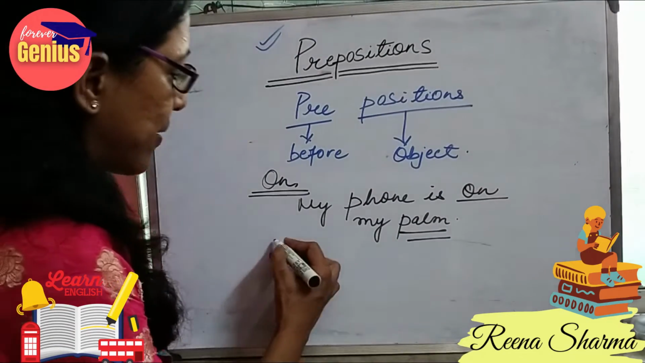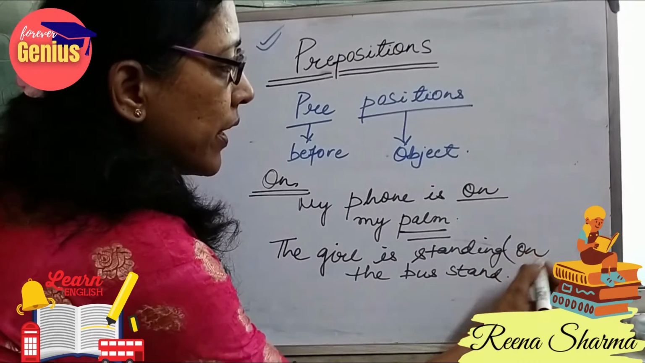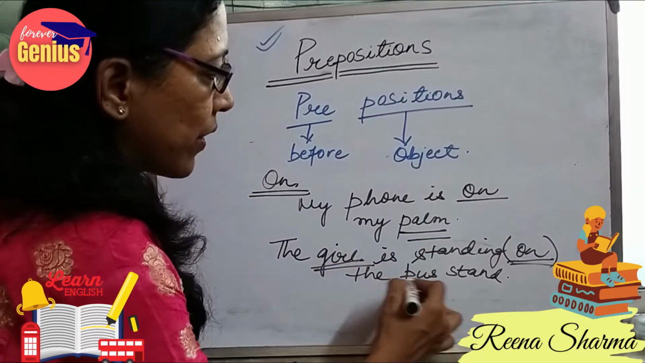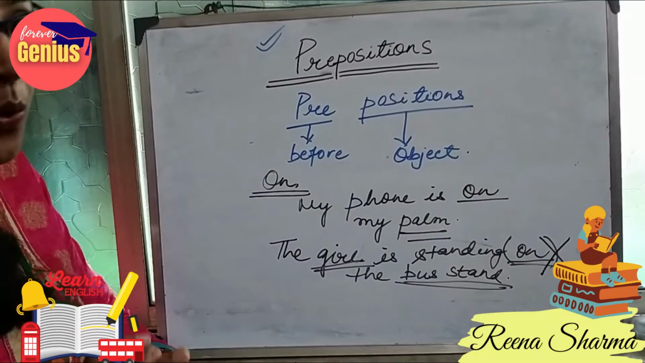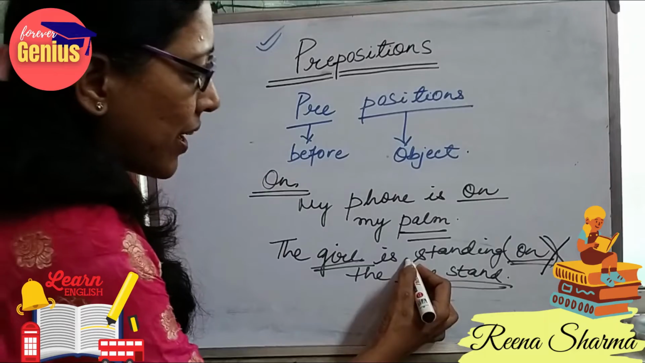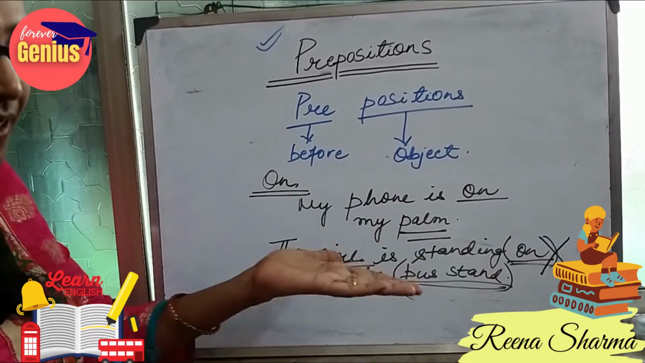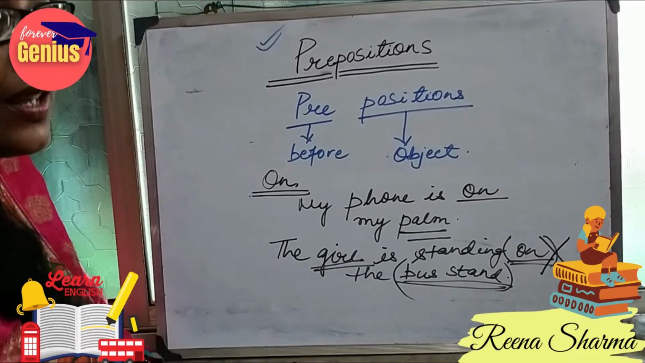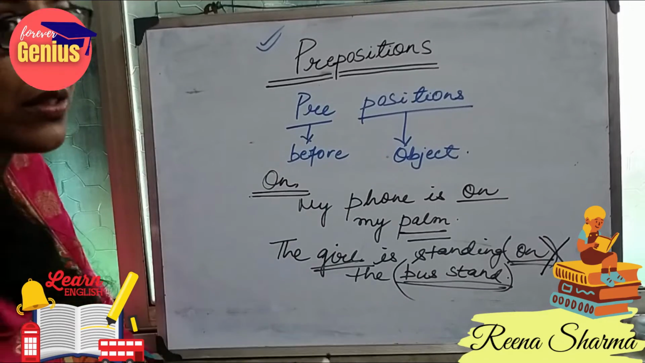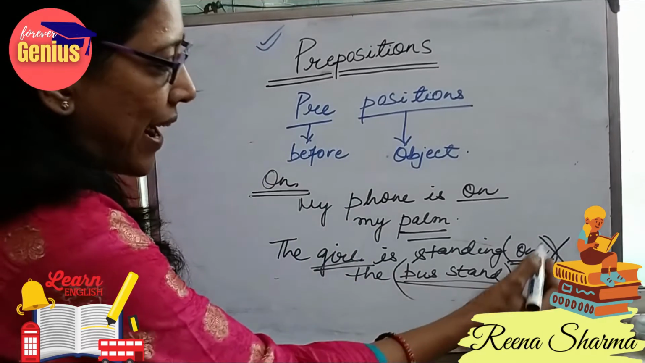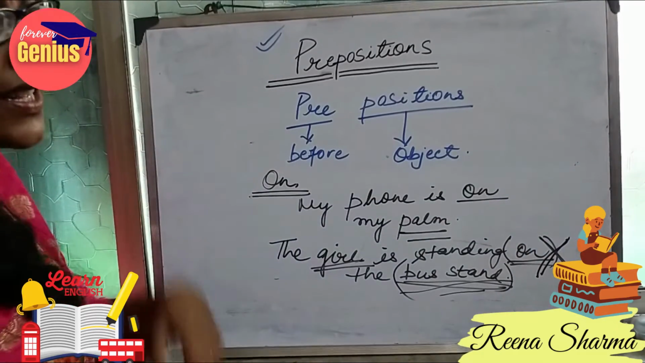Which are the other terms where we use on? If I write a sentence, the girl is standing on the bus stand. Is it a right sentence? Absolutely no. It is a big no. Why? Because here bus stand denotes a place, not a surface on which it is standing. It can be like the book is on the table, the pen is kept on the table, the boy is sleeping on the bed, but I cannot write the girl is standing on the bus stand. So for this, what will be the correct word? We would be discussing further.